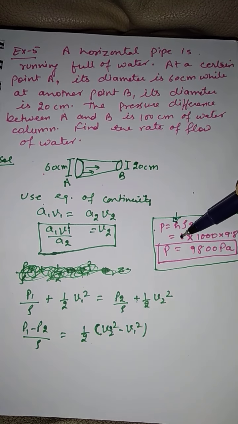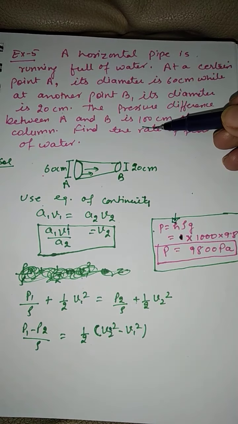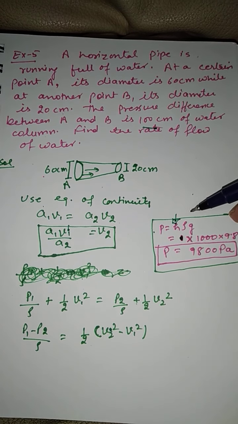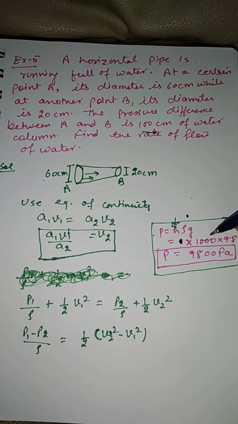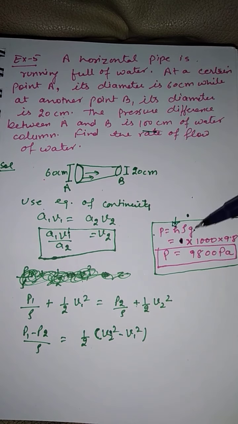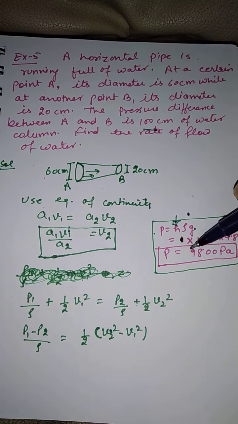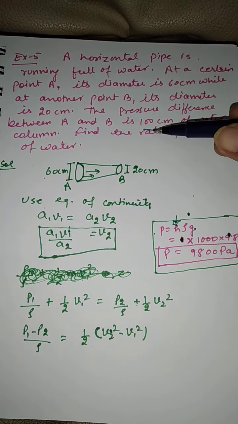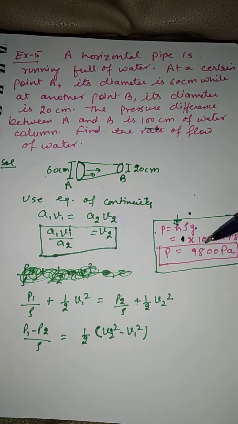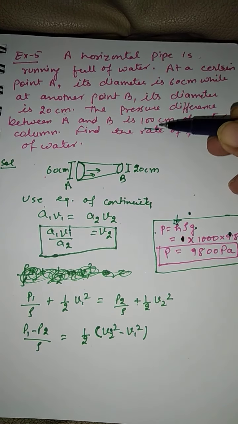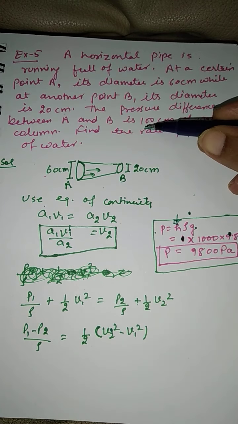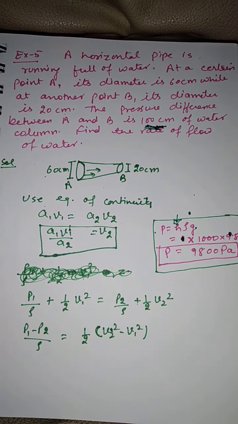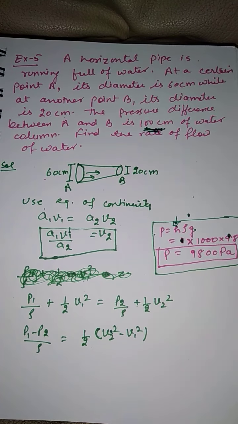Height in meters, since it was given 100 centimeter, so height will be 1 meter, into density of water in SI unit 1000 kilogram per meter cube, into acceleration due to gravity 9.8. So delta P, the change in pressure, this pressure difference which they have given as 100 centimeter, will actually be 9800 Pascal. This is what you always have to pay attention to. Unit of pressure should not be in meter or centimeter, it should be in Pascal while solving the numerical problem.